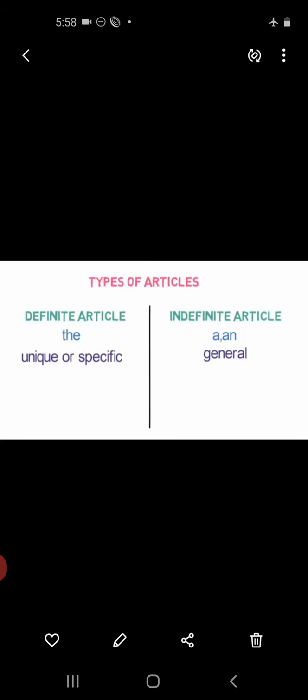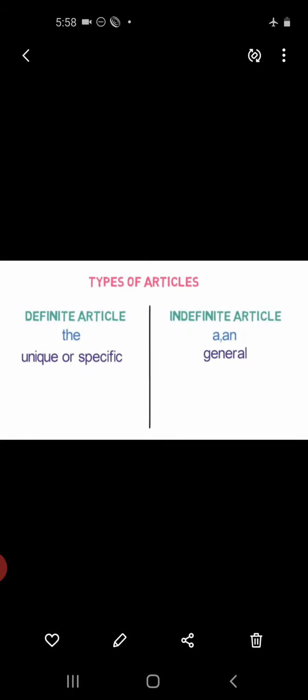Guys, the definite article is "the". The comes in the category of definite article. The is used to refer to someone or something specific. The is used before both singular and plural countable nouns. The is sometimes used before uncountable nouns.